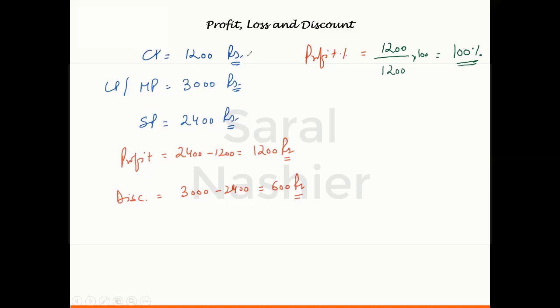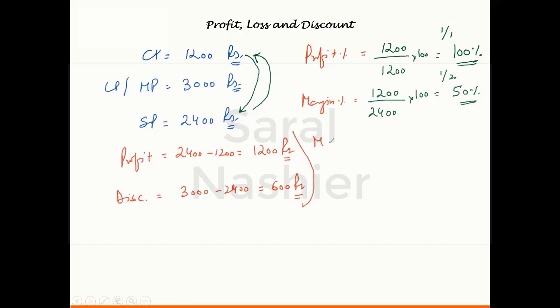And as I've told you before, you can also see by what percentage SP is more than CP. The next percentage is margin percentage. Margin percentage says that the same profit of 1200 rupees is how much of the selling price, which is 2400. So it comes out to be 50%. So the margin percentage is 50%. Anyways, as we discussed, if this is 1 by 1, the margin must be 1 by 1 plus 1, that is 1 by 2, 50%. Or you can say CP is how much less than SP. That is called the margin percentage.